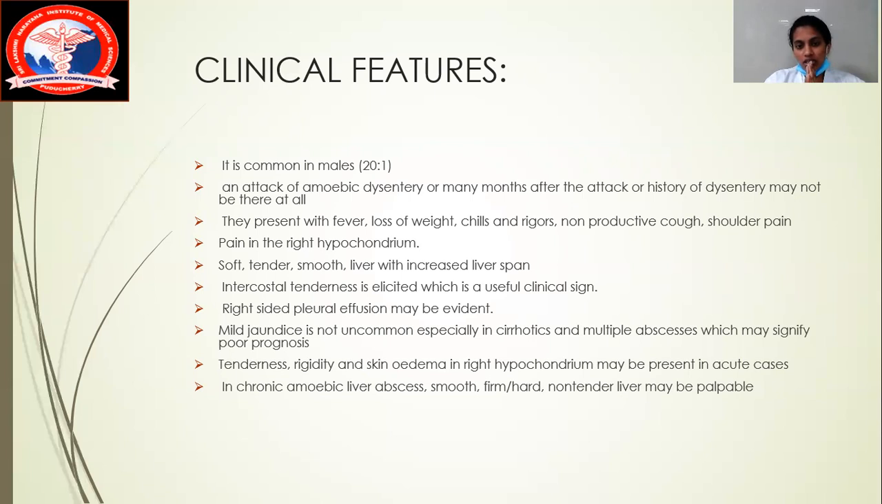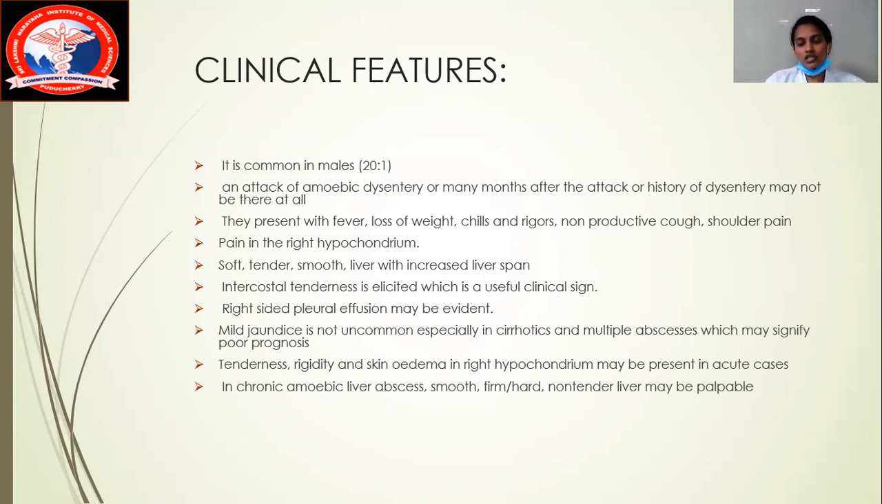Okay, next you can also see an unusual clinical sign: the patient sometimes can have an intercostal tenderness. The intercostal tenderness happens only if there is a secondary infection and there is a rupture of the amoebic liver abscess. Okay, the patient also gives a symptom of yellowishness of the sclera, yellowishness of the skin. Therefore, this gives the conclusion that the patient has a mild jaundice, which is uncommon in cirrhotic patients, and there can be multiple abscesses, which will be a poor prognosis for us.